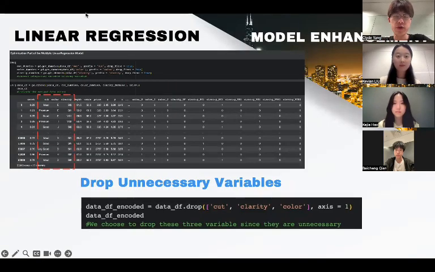So in the original method, the categorical variables such as diamond colors were indicated by assigning them a sequence of integers from 0 to 6, which would mislead the linear regression model. To address this issue, we have adopted the use of dummy variables. Additionally, we have removed the original categorical variables from the dataset to maintain model integrity and eliminate the bias.